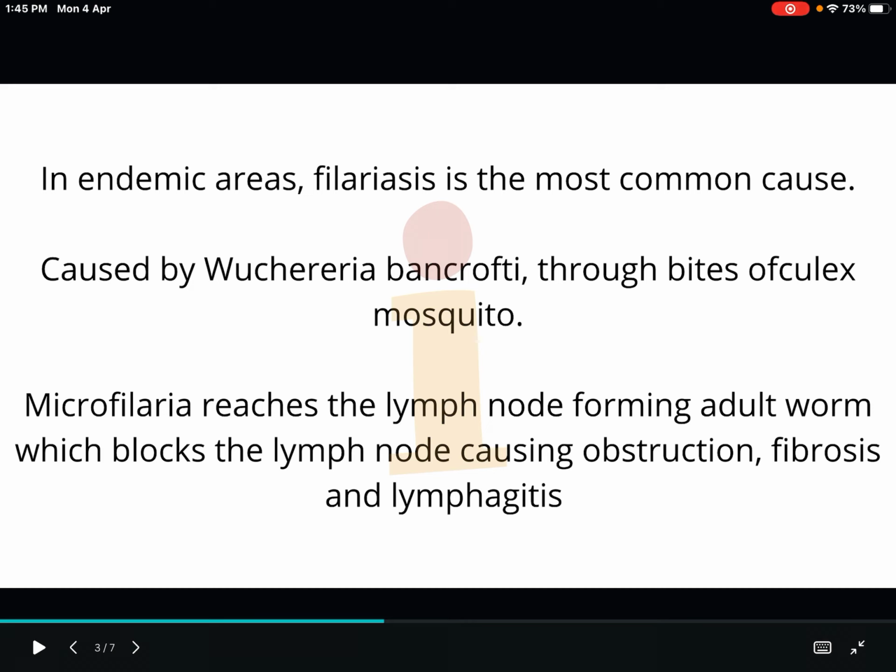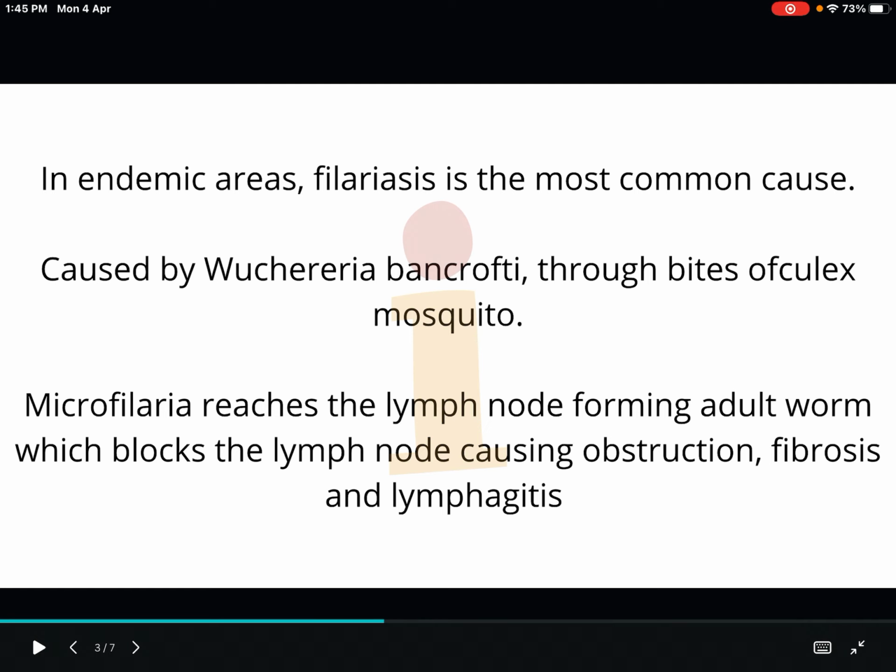In filariasis, after the bite of Culex mosquito, the microfilaria will reach the lymph nodes and form the adult worm in the lymph node, and it will block the lymph node, causing obstruction and then fibrosis, followed by lymphangitis. So that is the pathogenesis.